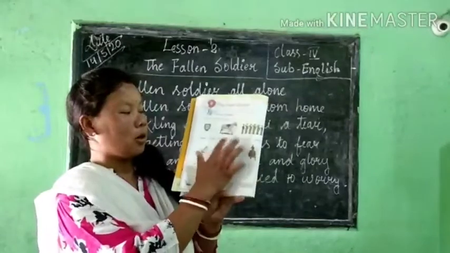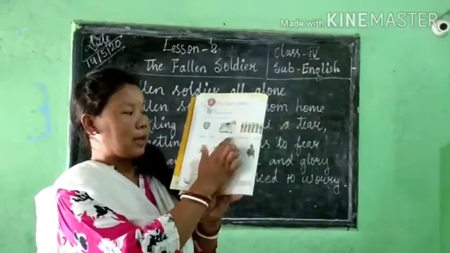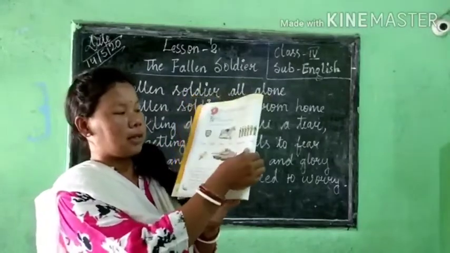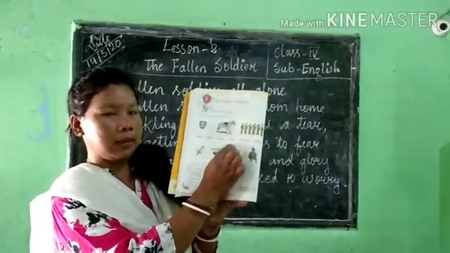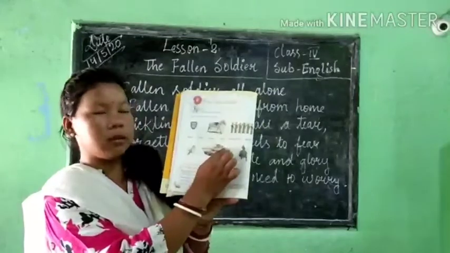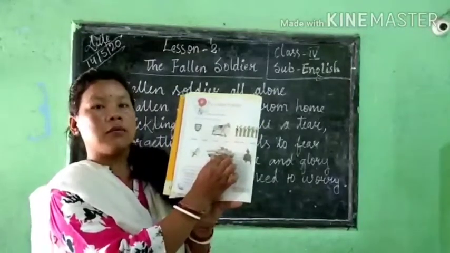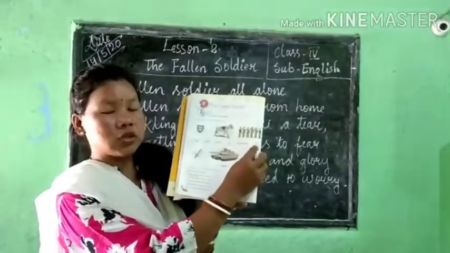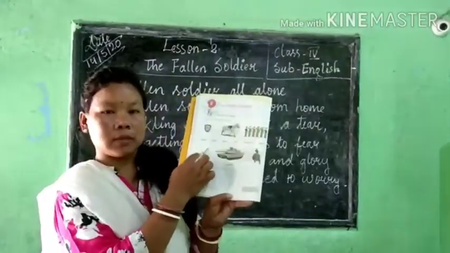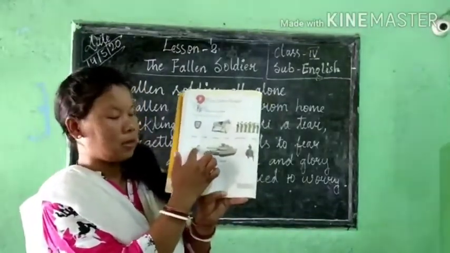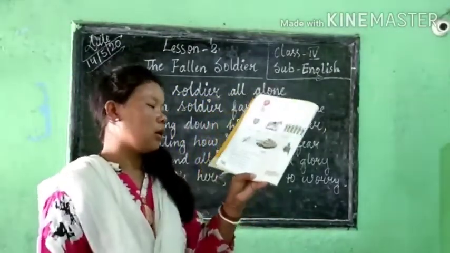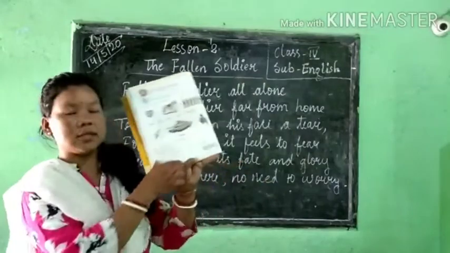Crest they also use for fighting. Military tank they also use when they go for fighting. Sword, everybody knows this. So you match in your book. Now we will read this poem.